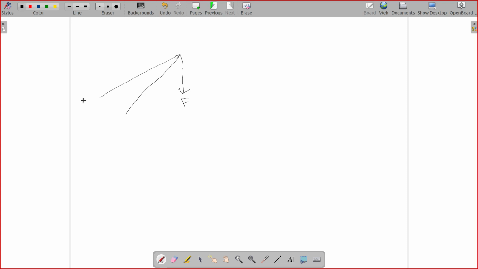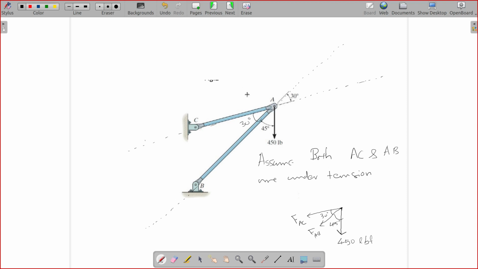External force, this is 45 degree, this is 30 degree. So this is our free body diagram with all external forces.